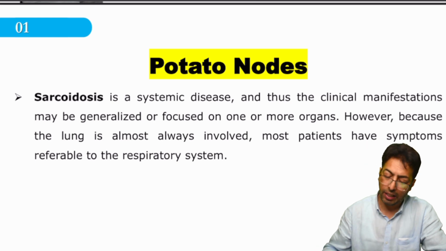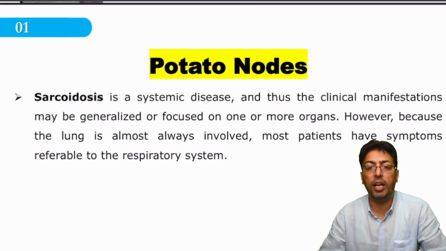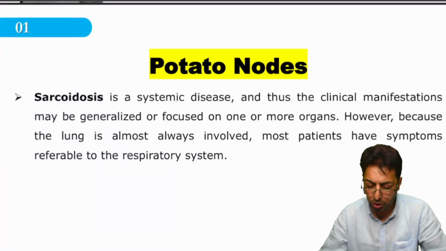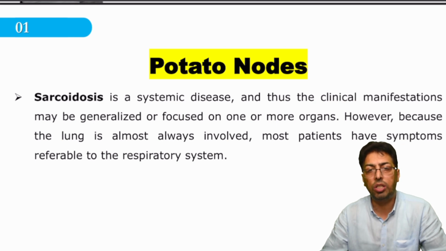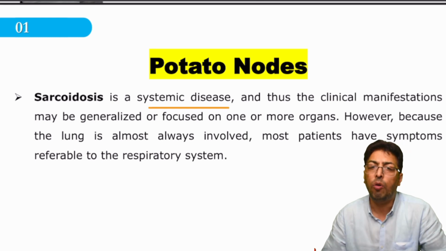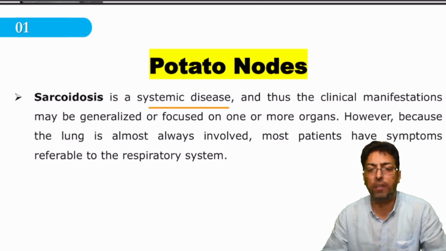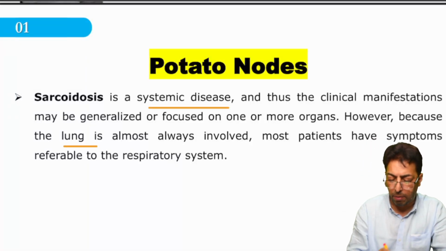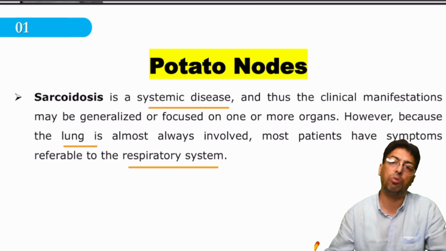There is this one clinical condition which is a granulomatous infection, and that is given the name sarcoidosis. Sarcoidosis happens to be a very important pulmonary condition, as important as tuberculosis, and a lot of questions are asked from it. Sarcoidosis is a systemic disease which affects multiple organs, and here we are talking about its pulmonary manifestations. The lungs are very important, and the respiratory system is involved most frequently.